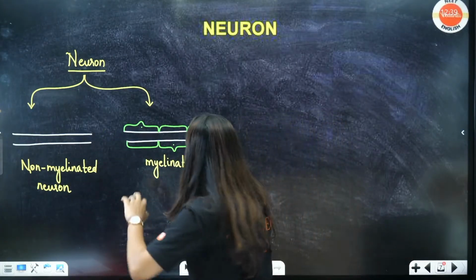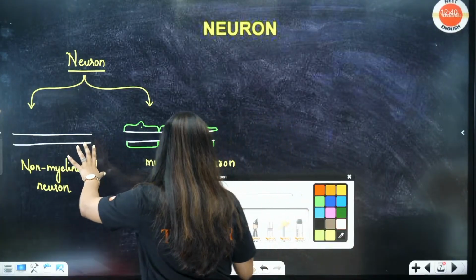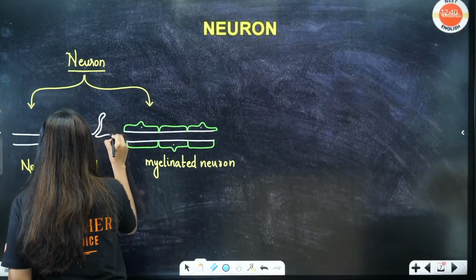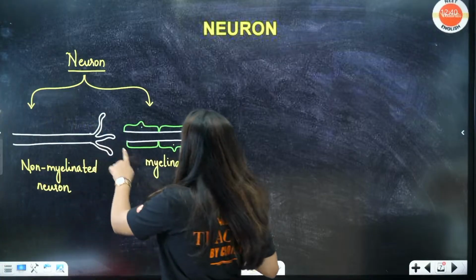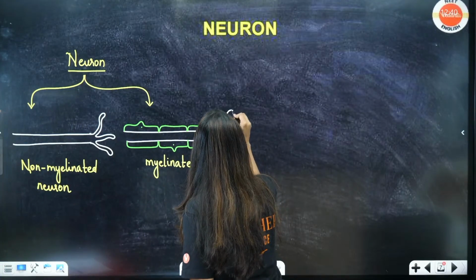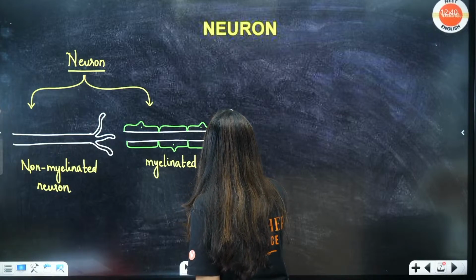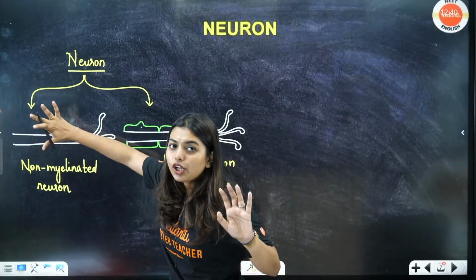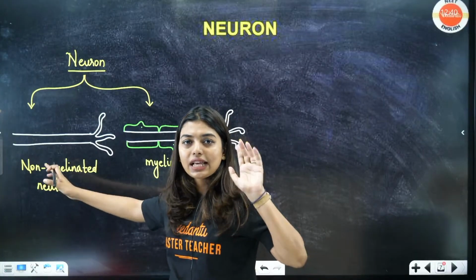In this tip, students, your dendrite and axon terminal will be there. If you want me to draw that, I'll draw that. This is your axon ending. Same thing I'm drawing here. This is your axon ending. So here this is a non-myelinated neuron. That means they don't have Schwann cells and they do not release any myelin sheath.